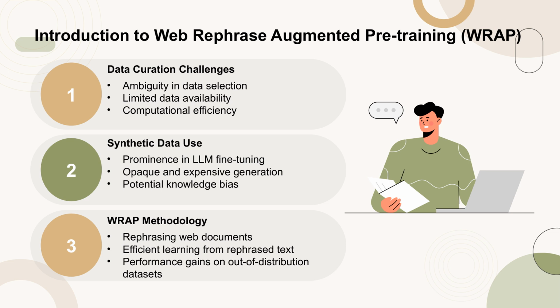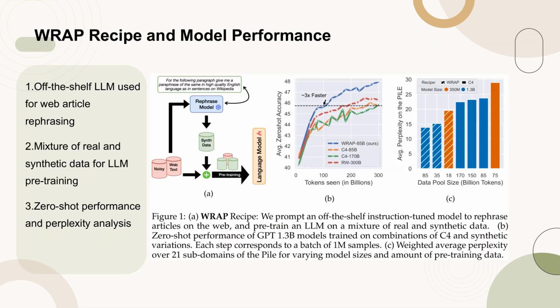This involves using an off-the-shelf LLM to rephrase web documents, which allows for more efficient learning and significant performance gains on out-of-distribution datasets. Figure 1 illustrates the RAP recipe for compute and data-efficient language modeling. Part A shows the process of using an off-the-shelf instruction-tuned model to rephrase articles from the web, which are then used in conjunction with real data to pre-train a large language model, LLM.